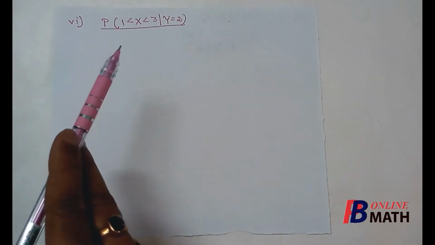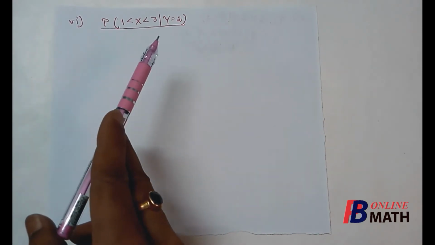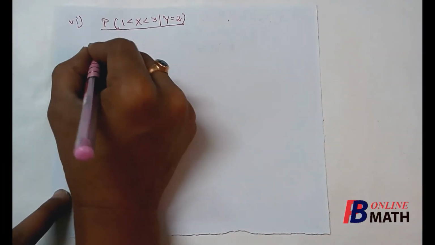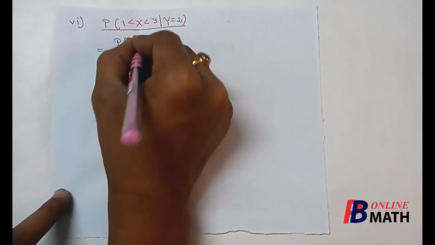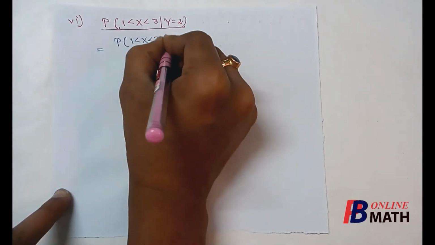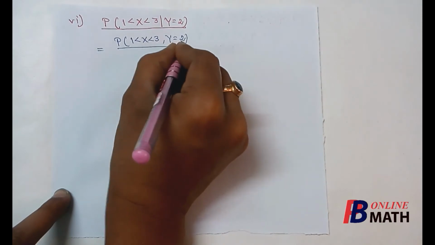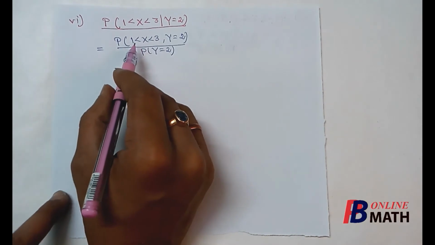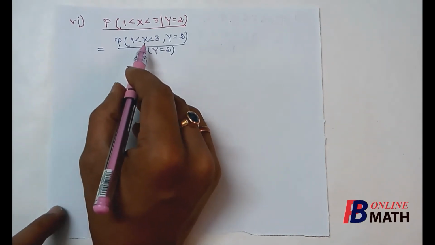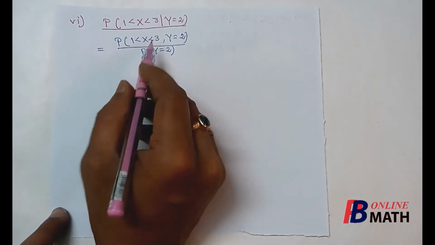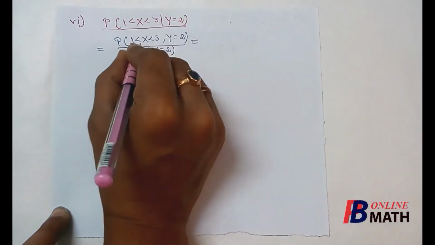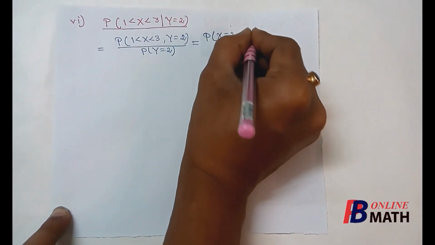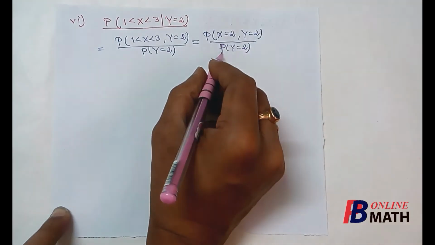Next we shall find this conditional mass, where x varies from 1 to 3, excluding the points 1 and 3, with the condition y equal to 2. By the formula we know that this is equal to the probability of this event divided by the probability of y equal to 2. Now we know that the possible values of x are 1, 2 and 3. If x varies from 1 to 3, excluding the points 1 and 3, that means we are considering only one point of x, that is x equal to 2. So it is probability of x equal to 2, y equal to 2, divided by the probability of y equal to 2.